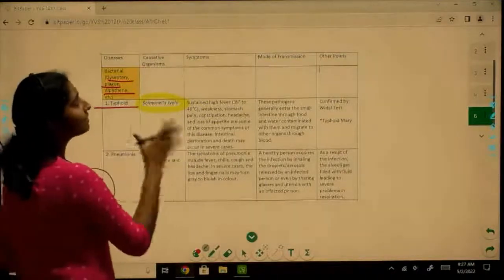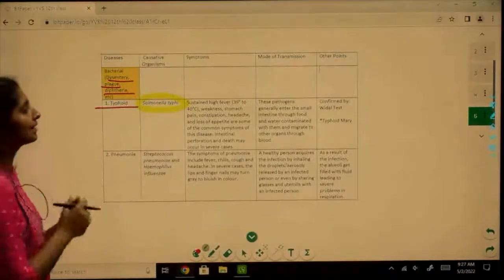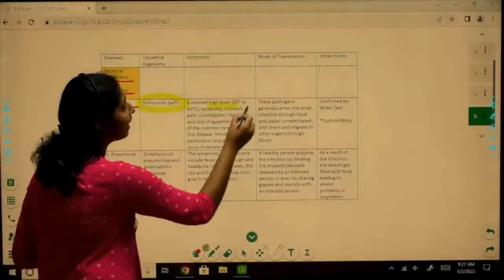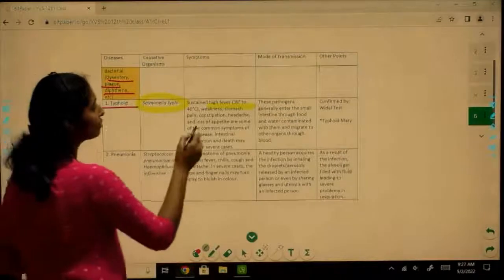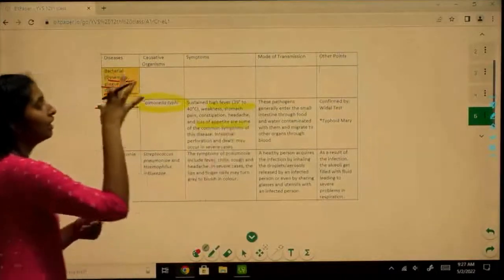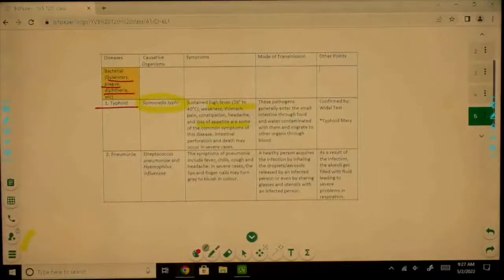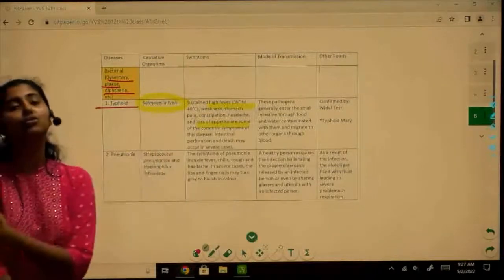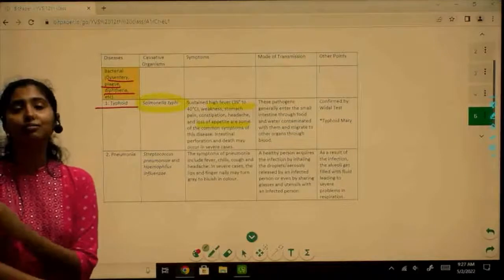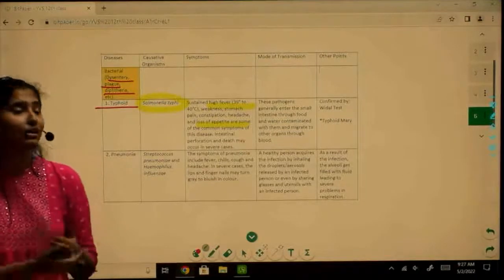Now, when a person has typhoid, what are the symptoms that he exhibits? There is sustained high fever, there is weakness, stomach pain, right? There is loss of appetite. These are all more generalized symptoms, right? But what are the main ones? Sustained high fever and rose-shaped patches or rashes that you get on your body.